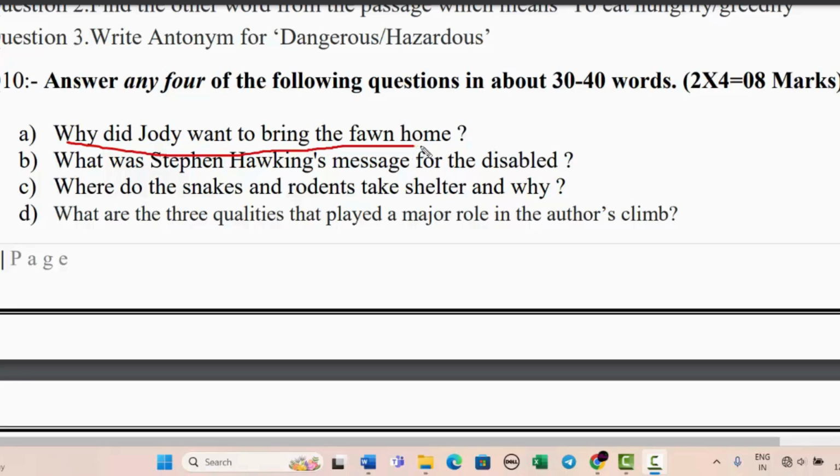Why did Jody want to bring the phone home? वो phone को वापस क्यों लाना चाहता था जोडी? What was Stephen Hawking's message for the disabled? जो disabled लोग हैं उनके लिए Stephen Hawking का message क्या था?